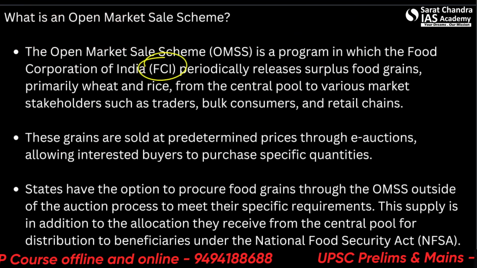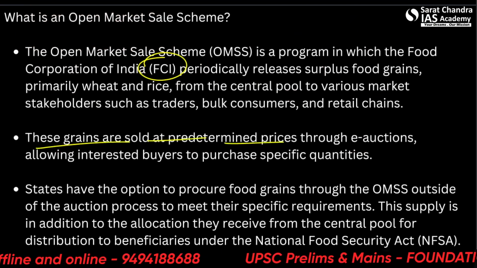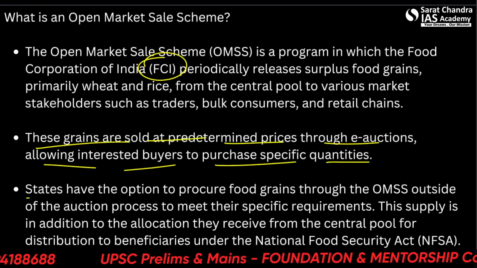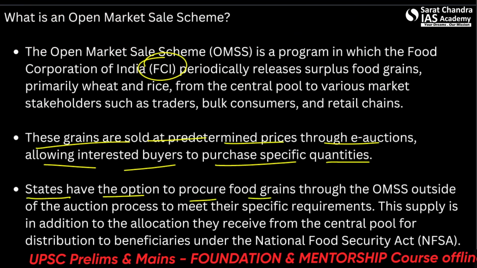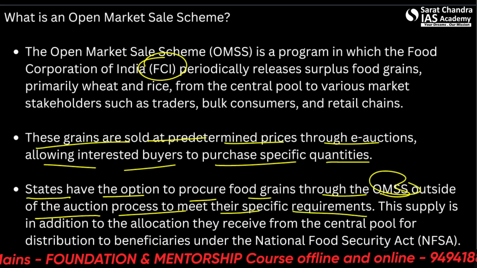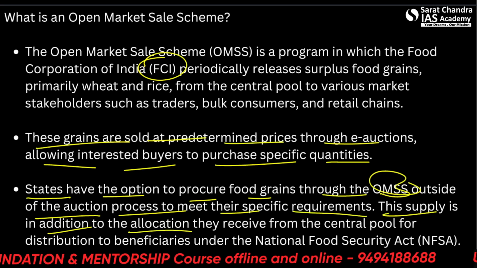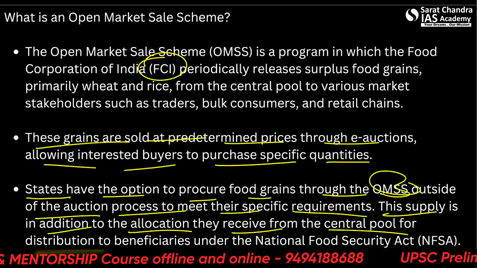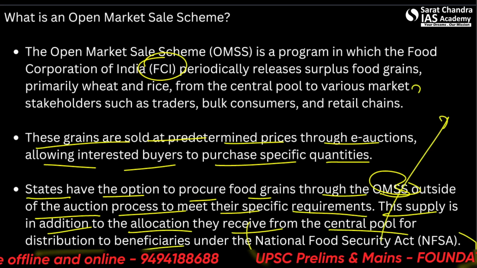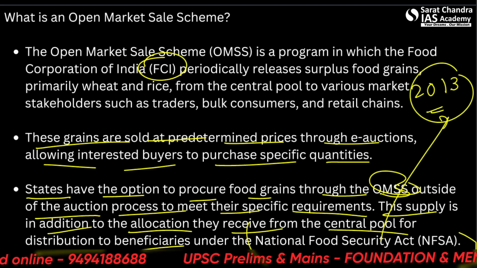Please remember. These grains are sold at predetermined prices through e-auctions, allowing interested buyers to purchase specific quantities. And states also have the option to procure food grains through the OMSS outside of the auction process to meet their specific requirements. The supply is in addition to the allocation they receive from the central pool for distribution to beneficiaries under NFSA 2013.